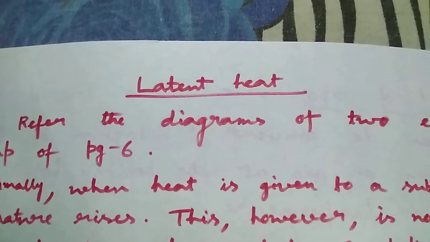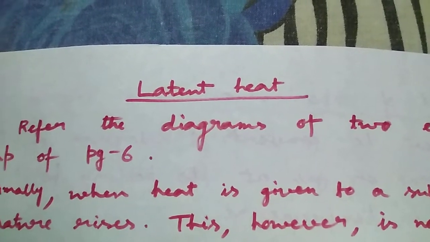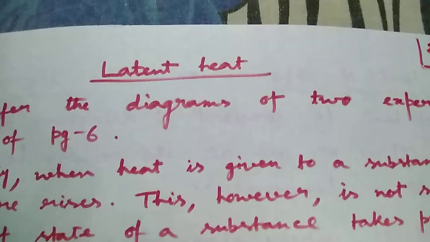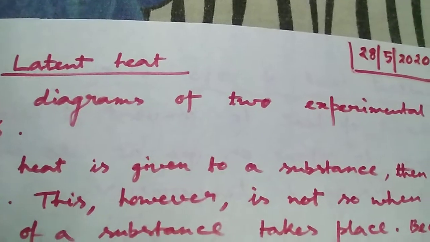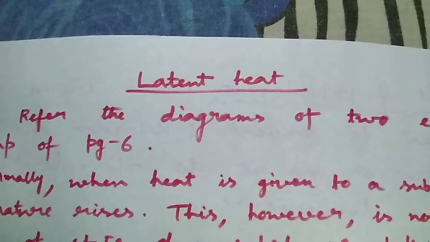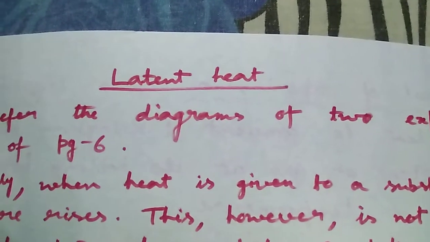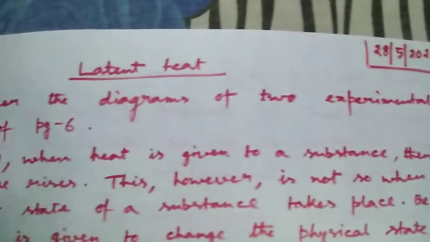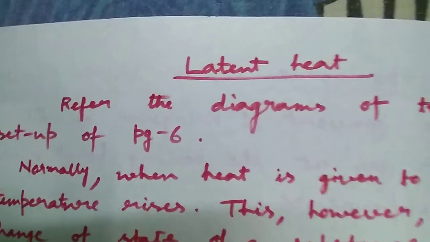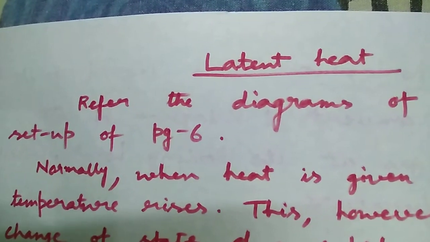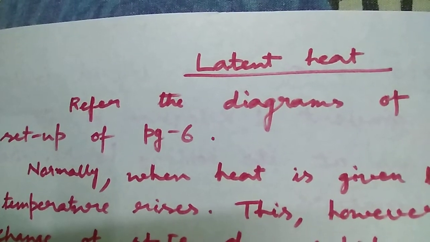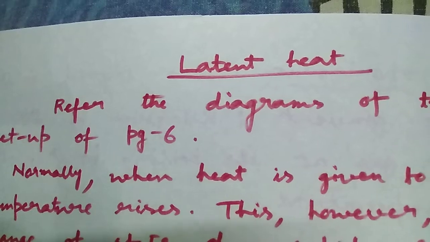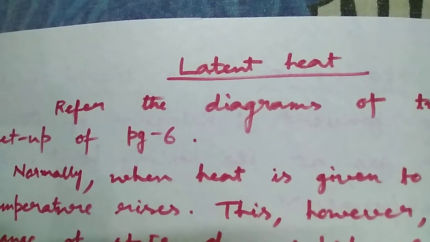Today we are going to discuss the topic latent heat. First of all, you have to refer to the diagrams given in your textbook on page number 6. There are two diagrams of two experimental setups. One is for melting of ice, to determine the melting point of ice, and another one is boiling of water, to determine the boiling point of water.